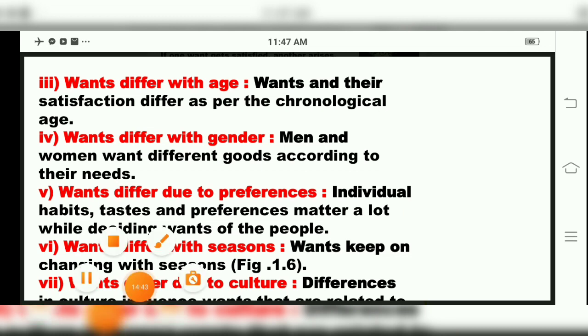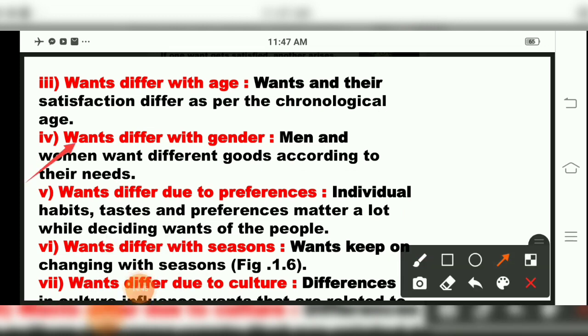Then the next one is that wants differ with gender. Yes, wants differ with gender. Men and women have different choices. Men and women will purchase differently, so it will differ. Wants will differ with gender, that is, male and female requirements and needs will be different. Then wants differ due to differences in preferences also, meaning wants will be different according to people's choice. Individual habits, tastes and preferences matter a lot while deciding the wants of the people. So wants will be different for different choices.